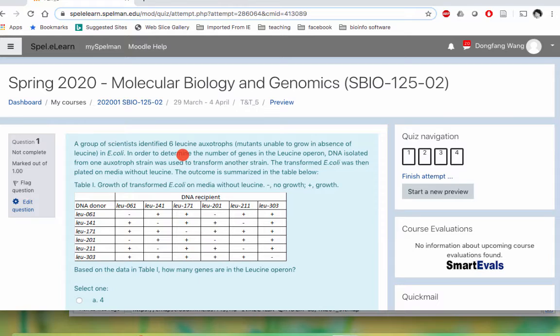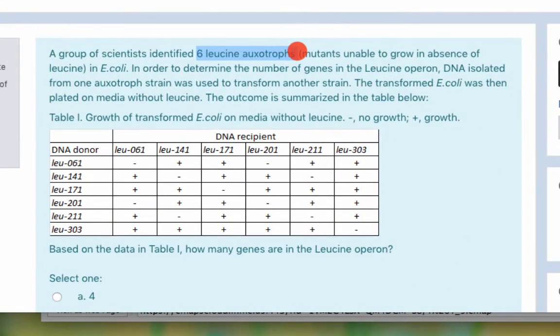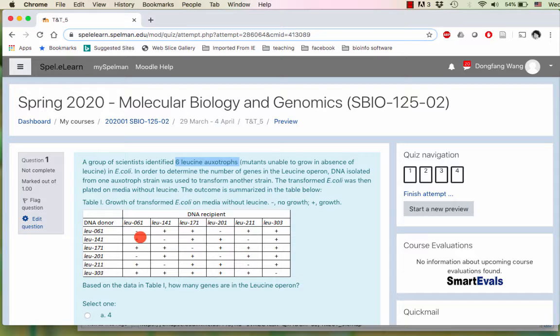To summarize the question quickly, we start with 6 mutants. Those are E. coli mutants that are unable to grow without an amino acid called leucine. What's interesting is if genetic material from this mutant and this mutant, when combined, is going to produce an individual, an E. coli, that's capable of producing its own leucine. So how do we unpack this question?